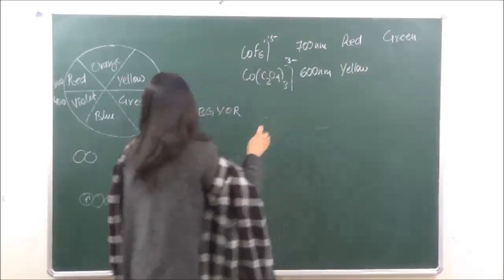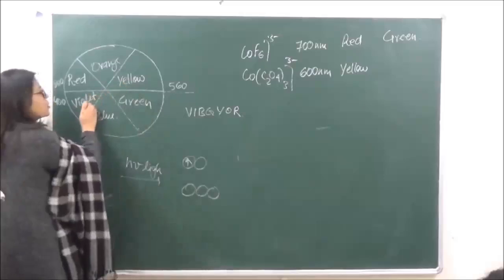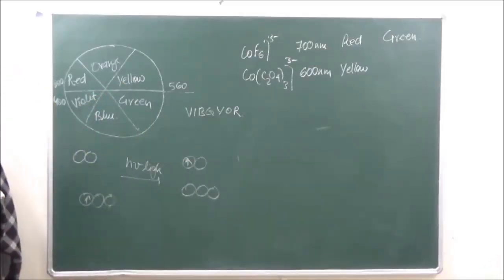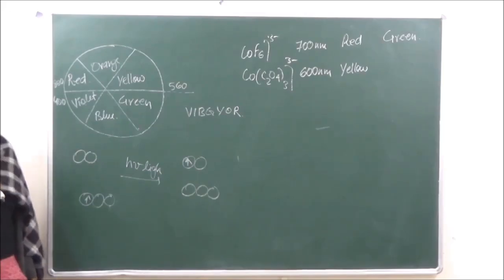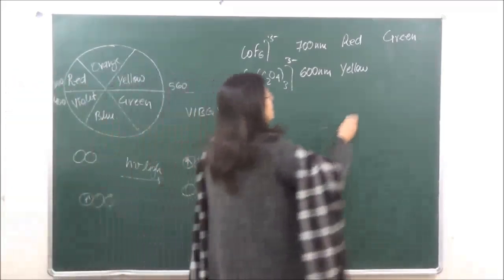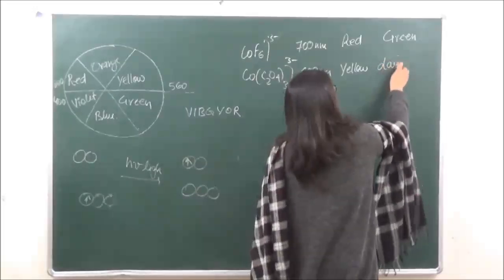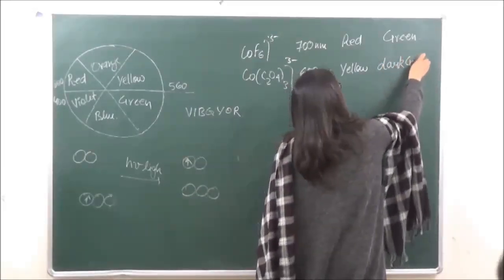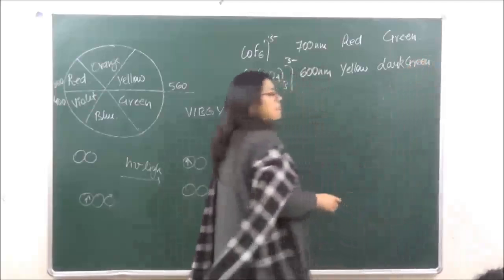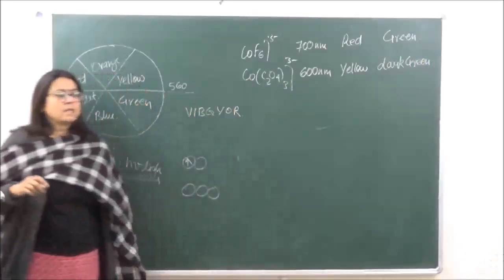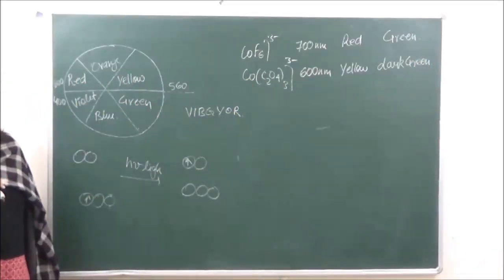Now, if it is absorbing yellow, it should appear to us as violet. But it is not exactly violet. It appears to us as a darker green and blue color, which is equivalent to violet only. So you can write violet over here. But otherwise, in the books it is given as dark green.